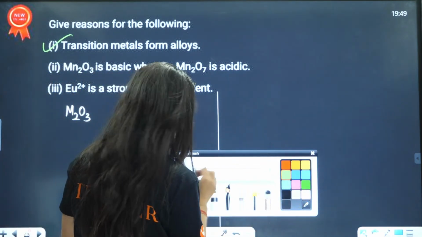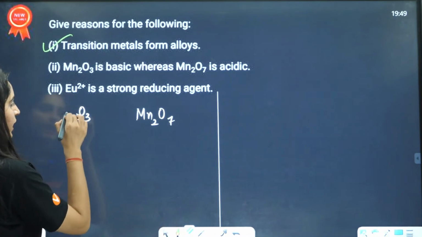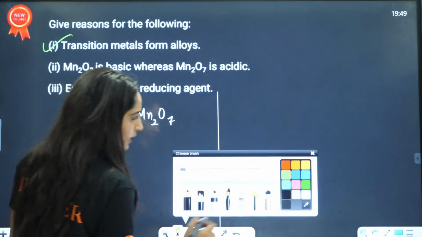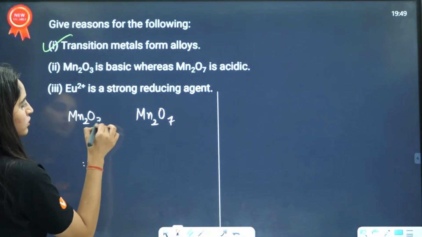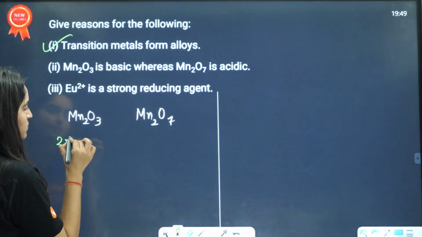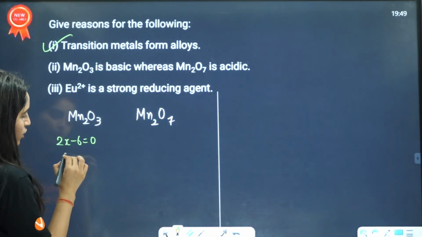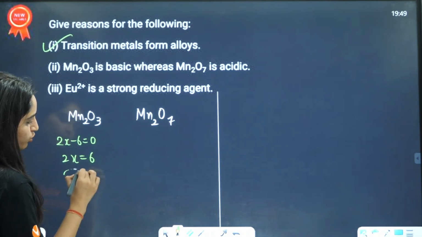Wait a minute, I'm going to write it again. For Mn2O3, it is going to be 2x minus 6 equals 0. So 2x equals 6, x becomes 3.